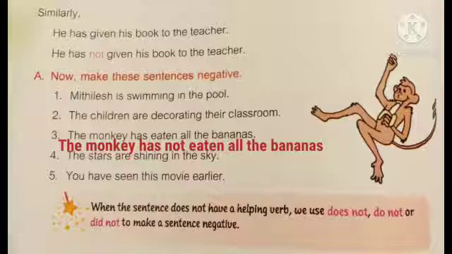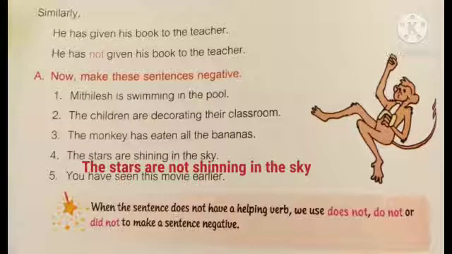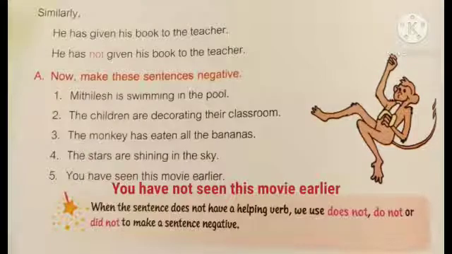Again are is a helping verb. So after are we are going to use not. The stars are not shining in the sky. Fifth, you have seen this movie earlier. Have is a helping verb. After have we are going to use not. So the answer is you have not seen this movie earlier.